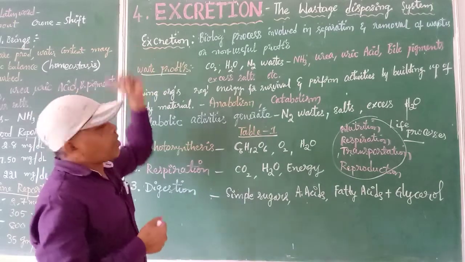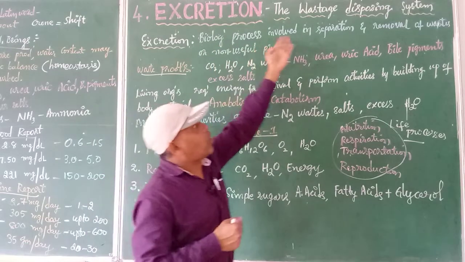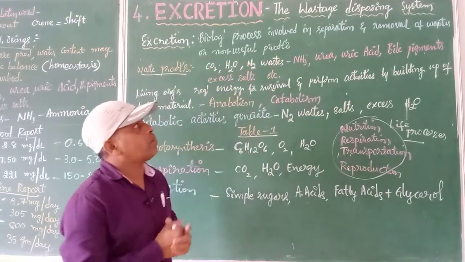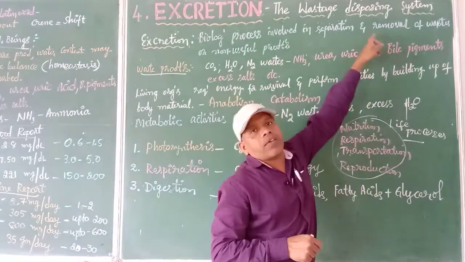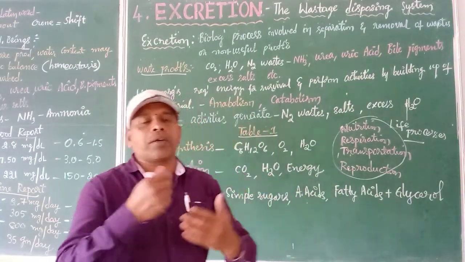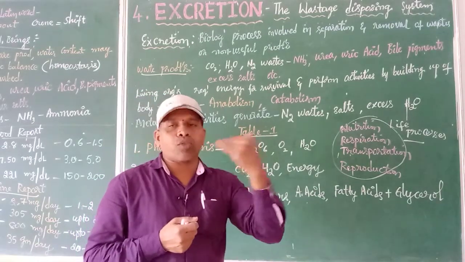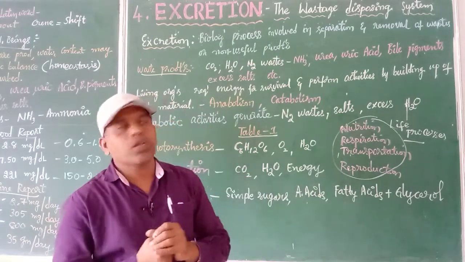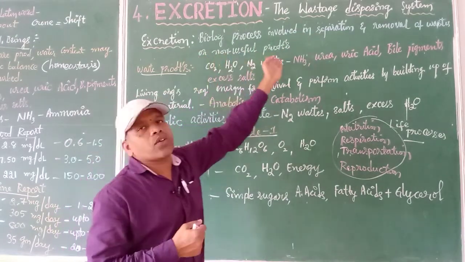Right. So what definition can we give for excretion? The biological process involved in the separation and removal of waste or non-useful products. So where is the waste found in our body? Different biochemical reactions take place, and the end products of these reactions, which are harmful, toxic and dangerous to the body, are to be thrown out. That is the separation and removal of waste materials or non-useful products.